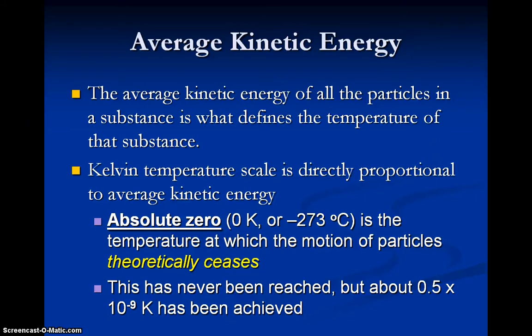So we have this idea of absolute zero. Because the motion of particles defines the temperature, the temperature at which motion of particles ceases, so theoretically stops, we've never been able to achieve this, is absolute zero, and that is what 0 Kelvin is. That temperature is negative 273 degrees Celsius. So we've never been able to reach this absolute zero where we've made particles completely stop, but we've gotten pretty darn close.